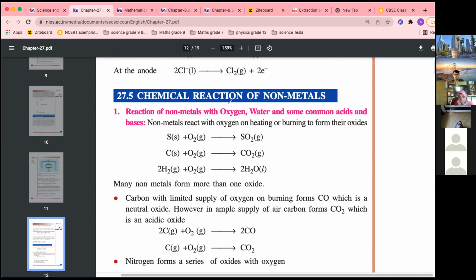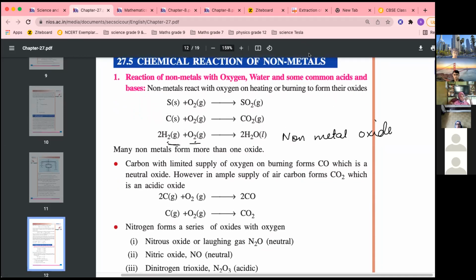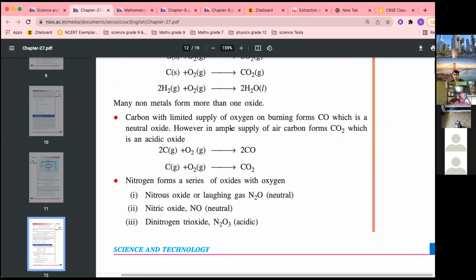Now what happens with non-metals? Non-metals, like sulfur, react with oxygen to form non-metal oxide. Non-metals react with oxygen to form sulfur dioxide, carbon dioxide, and hydrogen reacts with oxygen to form water. Many non-metals form more than one oxide: carbon monoxide, carbon dioxide, sulfur dioxide, sulfur trioxide. Unlike metals, non-metals form more than one oxide.